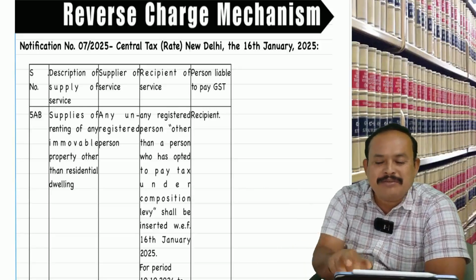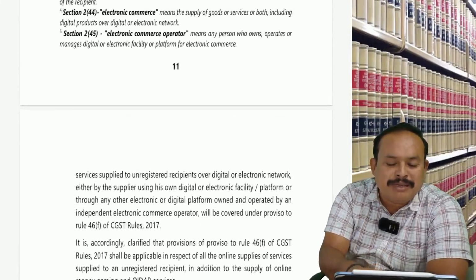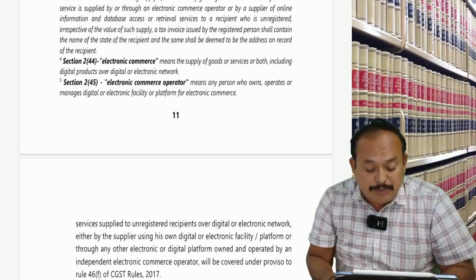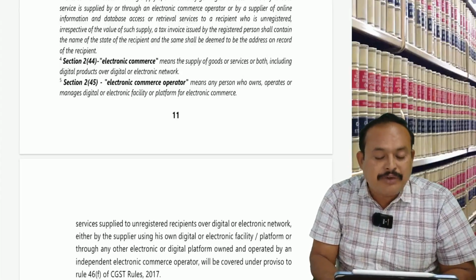This is an amendment which one can view from your study. That amendment material is available now. That supplementary amendment was issued by the Institute for the CA September 25 examination. It is here: 5AB.